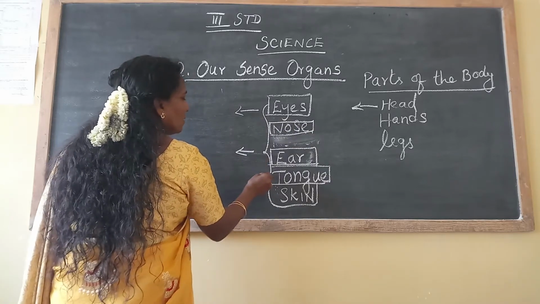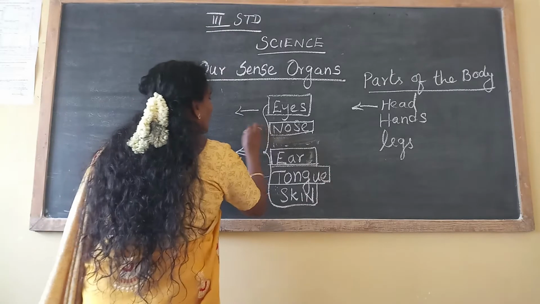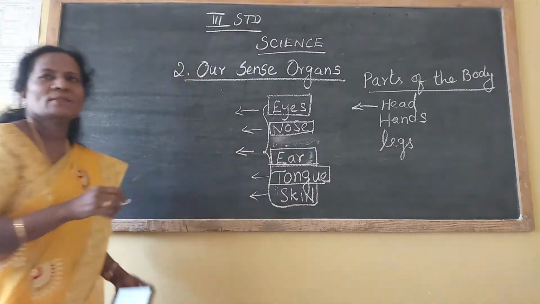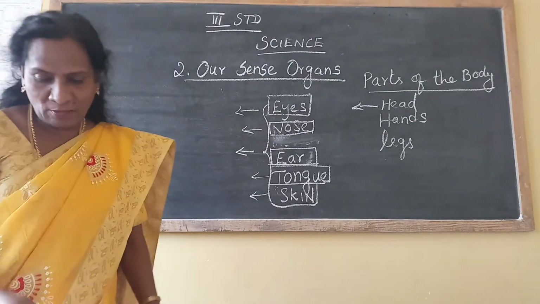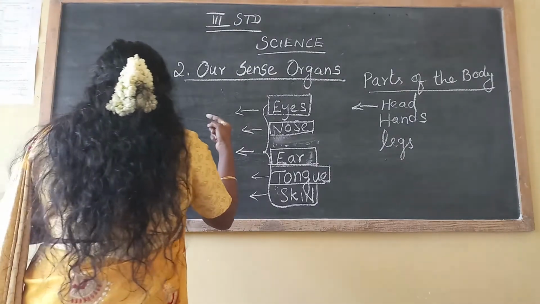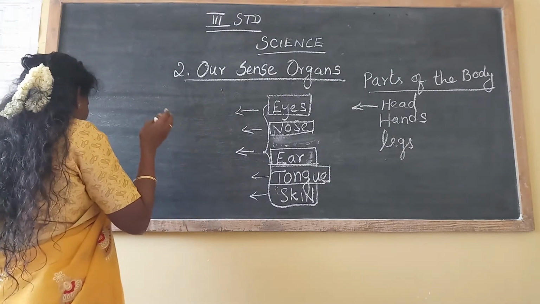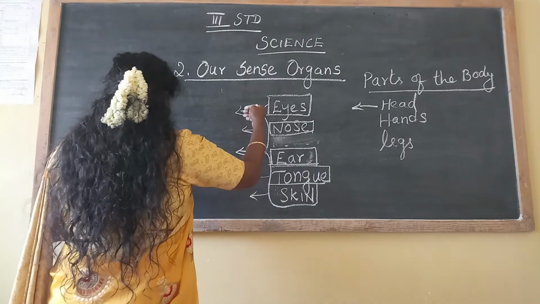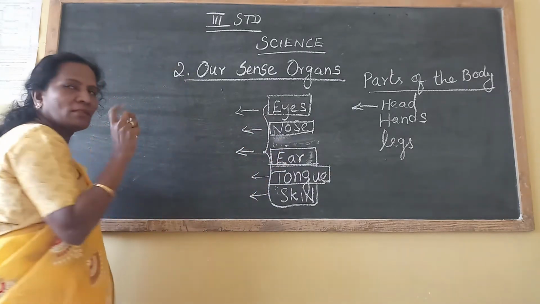What organs? Sense organs. What is the meaning of sense? To feel. Sense organs are the organs which help us to detect various stimuli in the surroundings.